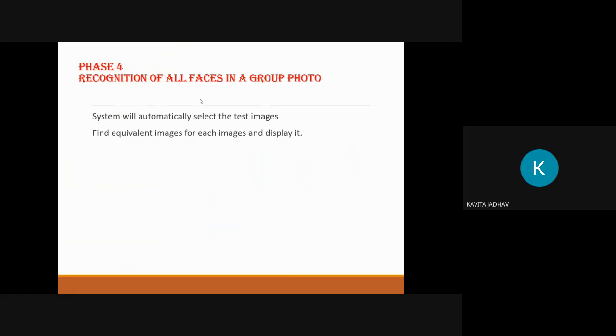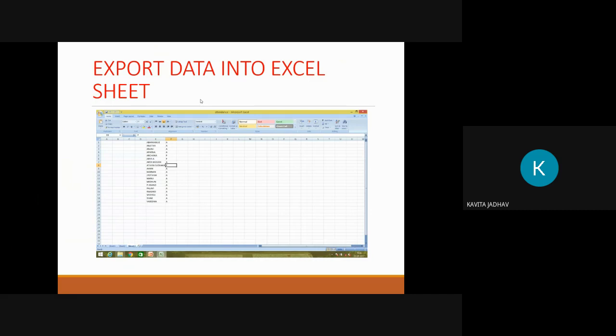Phase 4 is recognition of all faces in a group photo. The system will automatically select the test images, find equivalent images for each image, and display it. Export data into an Excel sheet. After recognition of faces, the data will be stored in an Excel sheet in the form of a list.